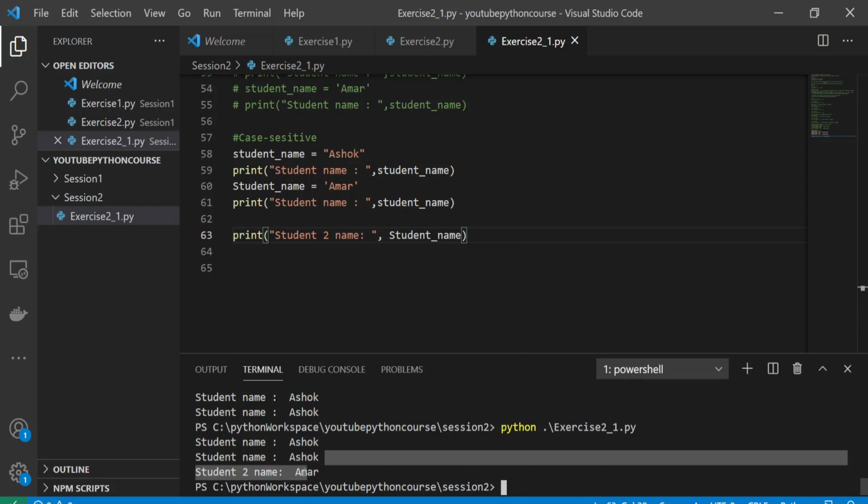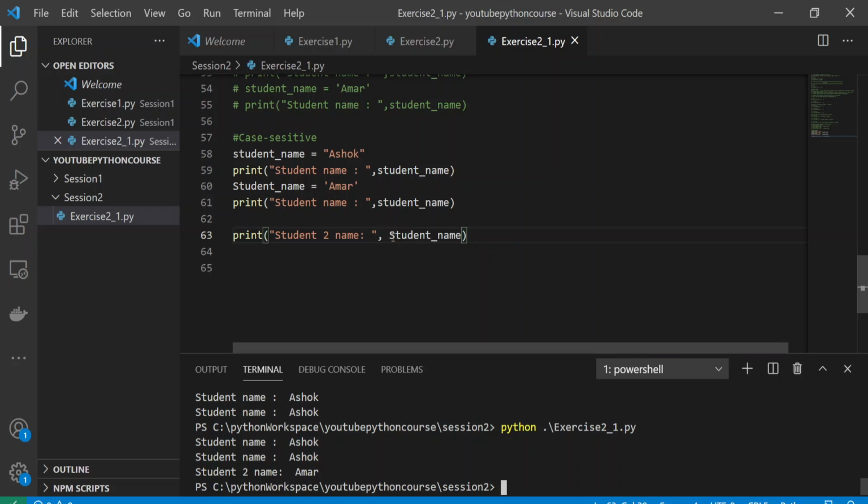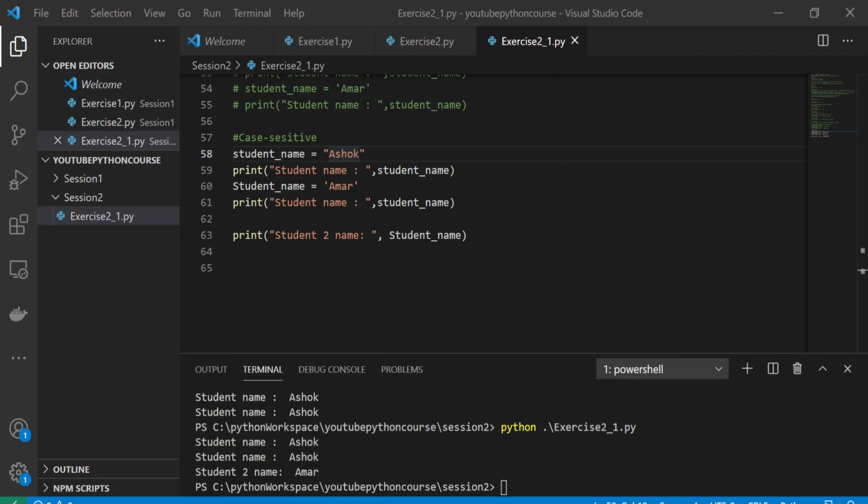See, it gave me Amar, because these two variables are not the same, they are different variables. Okay, that's why this variable did not get reassigned, whatever value I'm interested in. So this was about case sensitivity, and the other things which were there.